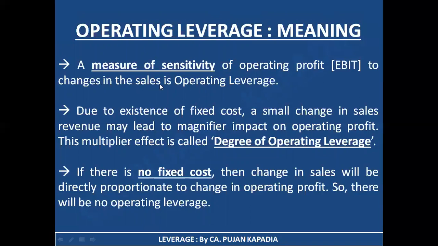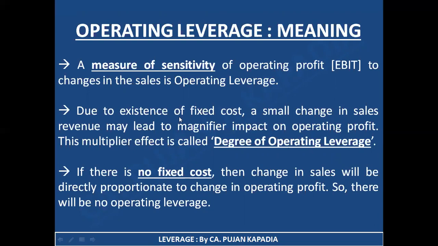So basically, operating leverage is going to show me how much change is going to be there in operating profit with a minor change then in the value of sales. So it is basically showing me the relation between EBIT and sales. When we are going to study the interpretation part, we will be more clear about this particular sensitivity. Second point that I have written over here is, due to existence of fixed cost, a small change in sales revenue may lead to magnifier impact on the operating profit. This multiplier effect is called degree of operating leverage.